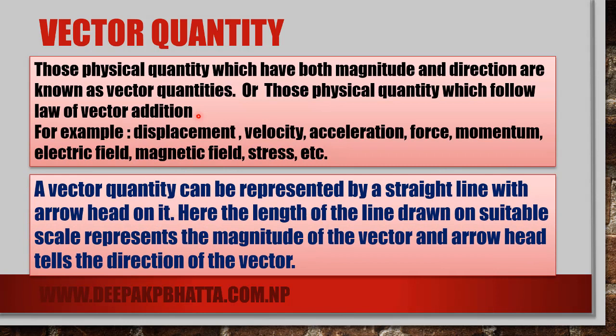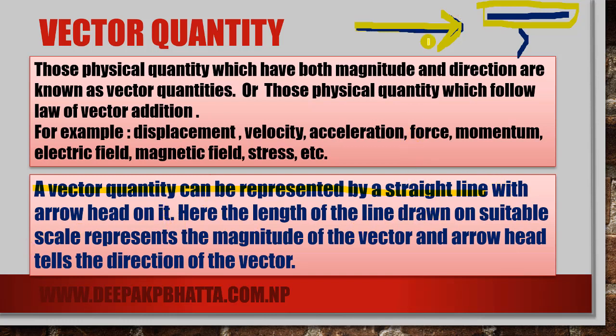A vector quantity can be represented by a straight line with an arrowhead on it. Geometrically it is represented this way, a straight line with an arrowhead on it.